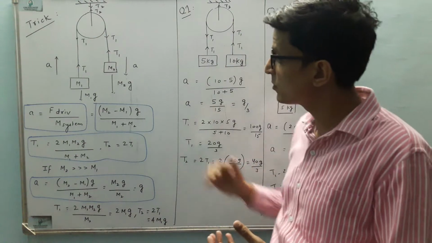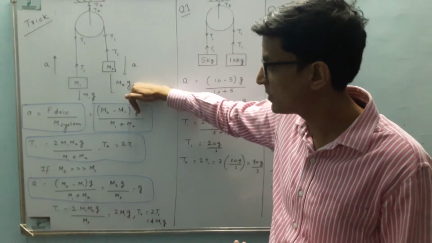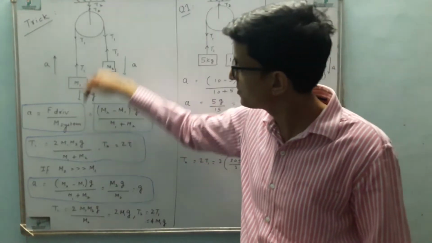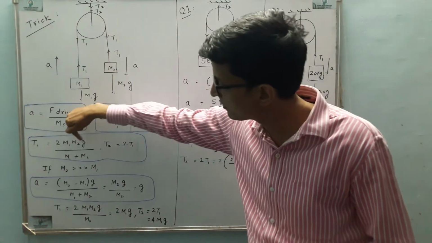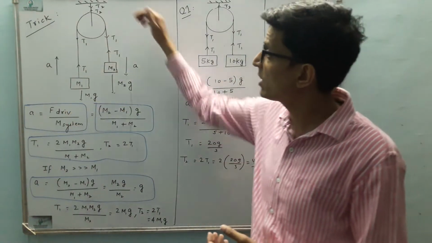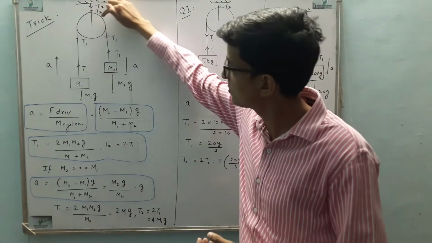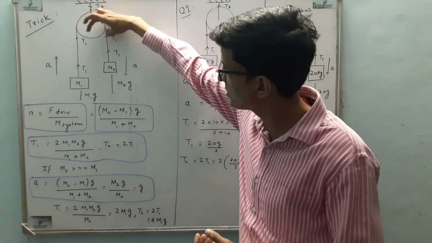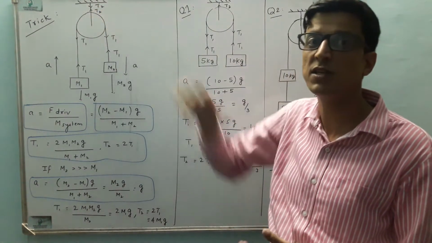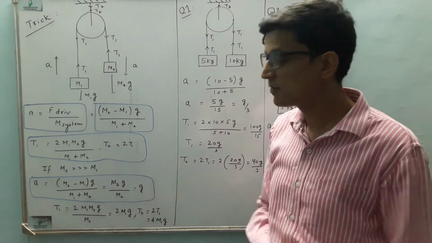So we have the driving force as (m2 minus m1)g divided by (m1 plus m2), and the tension in this string is equal to 2m1m2g by (m1 plus m2), whereas on the rope it's double of that. You can draw the FBD of this, and T2 is equal to twice T1 because the pulley is massless. So we have these results.